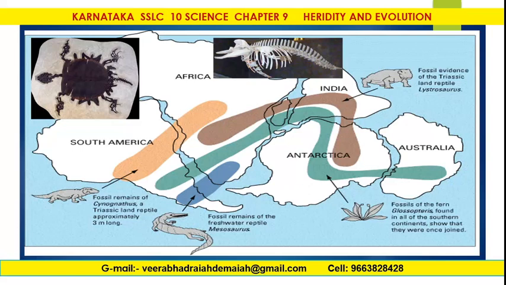And fossils of the fern Glossopteris are found in all of the southern continents, showing that they were once joined together. This is the evidence of fossils and geography. This is the continental drift of the ancient origin of Earth, my dear friends.